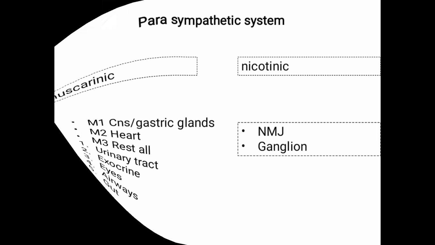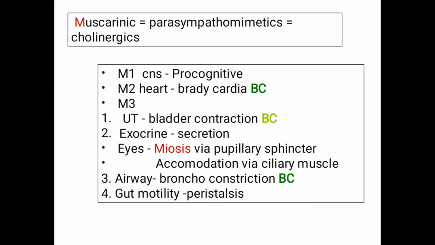Third comes the rest of the system. As I told in the beginning, parasympathetic action is mainly rest and digest. So muscarinic action, which is nothing but parasympathomimetic, which is nothing but cholinergic, everything is the same. In simple words, M1, M4 and M5 present in the brain help in procognition, that is they help us in learning, cause excitation, and improve our focus. M2 receptor, present in the heart, causes bradycardia. I told you it's about rest and digest, therefore at rest it decreases our heart rate.